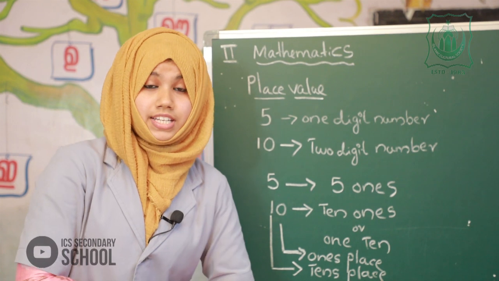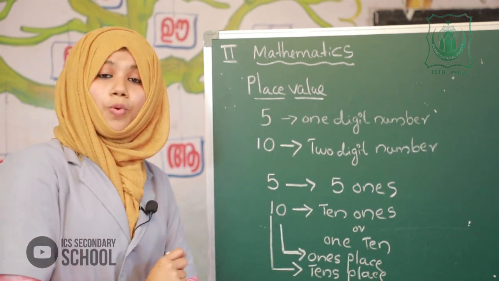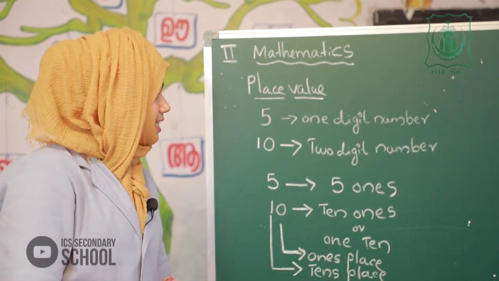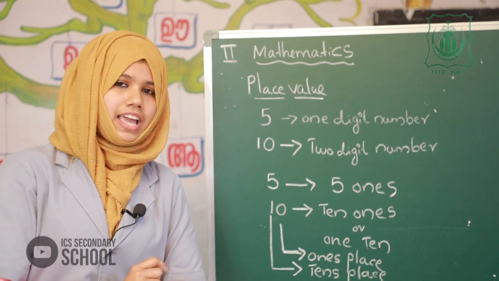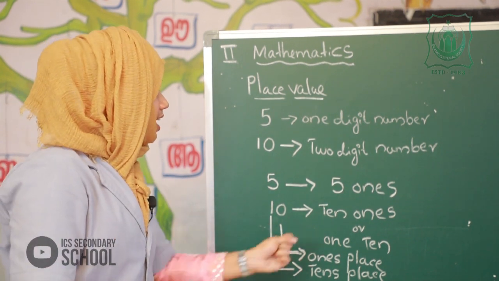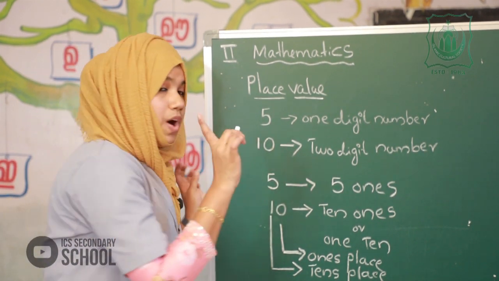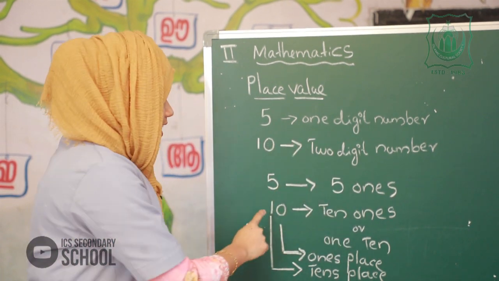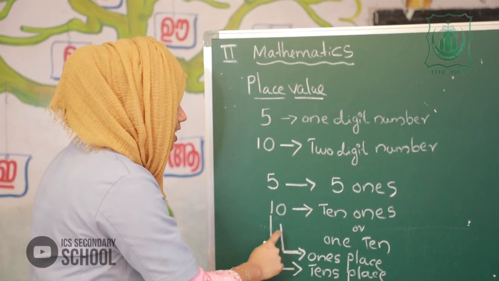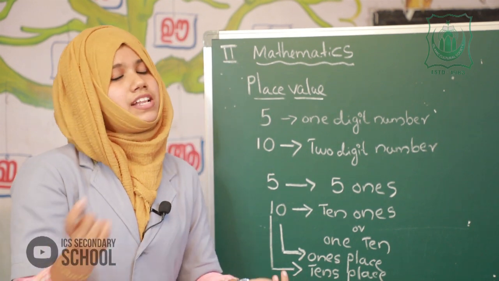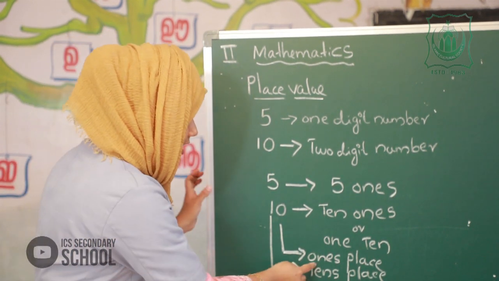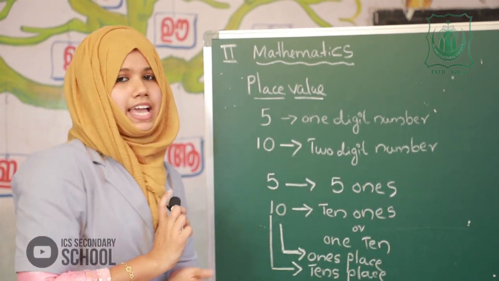So, in a two-digit number, there are two places, the ones place and the tens place. In a one-digit number, there is only one place, that is ones.